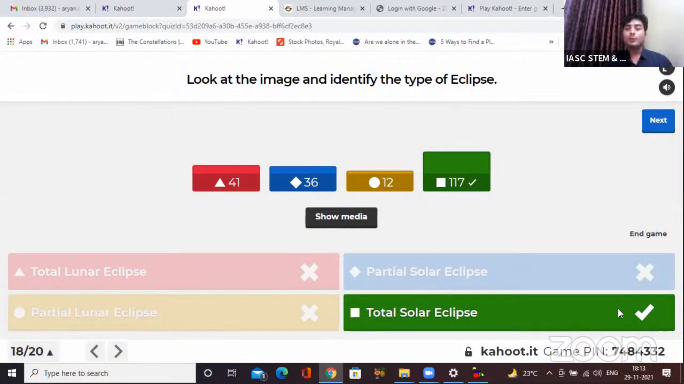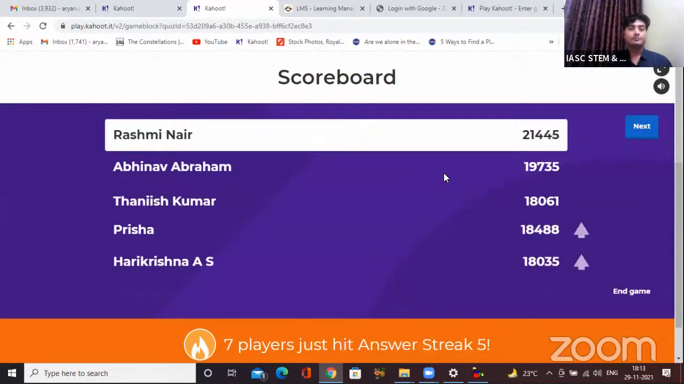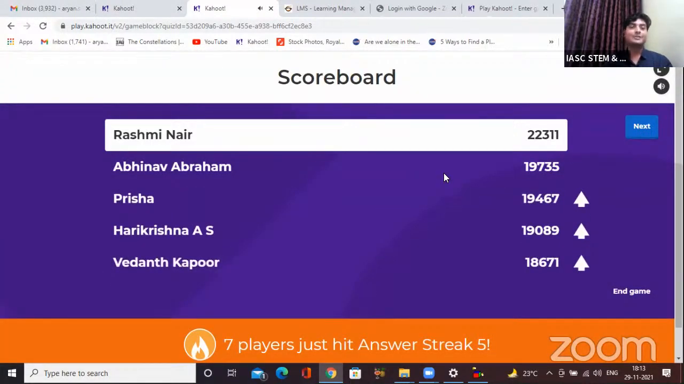Let's see the scoreboard. Anyone still joining in or have got logged out? Once again, I'm repeating, the game pin is down here. It is 7484332. Let's see the scoreboard. Okay, so Rashmi and Abhinav at their places with Prisha, Hare Krishna, and Vedant. Very good. So 7 players just hit an answer streak of 5. Wonderful. Okay, let's see the next question.